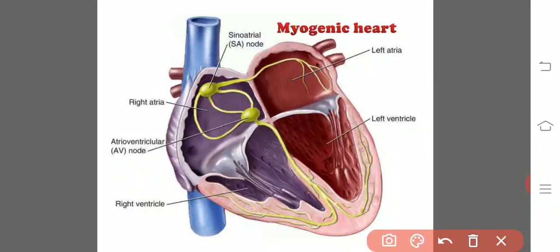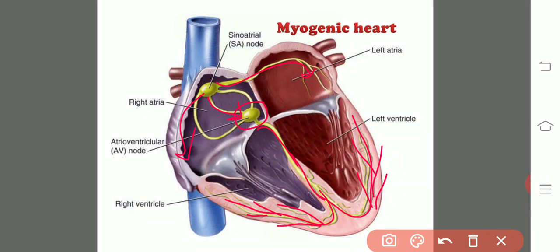The impulse starts from the SA node and spreads over all the walls of the auricles, and also reaches the AV node. After the contraction of the auricles, the AV node carries the impulse through the bundle of His, which passes through the interventricular septum, turns into a U shape and goes into all the ventricular walls in the form of a network known as the Purkinje fibers.